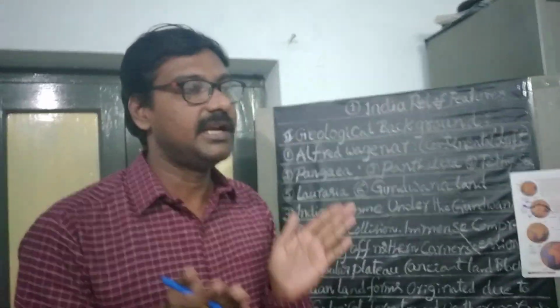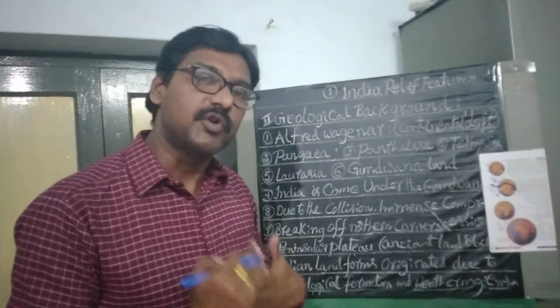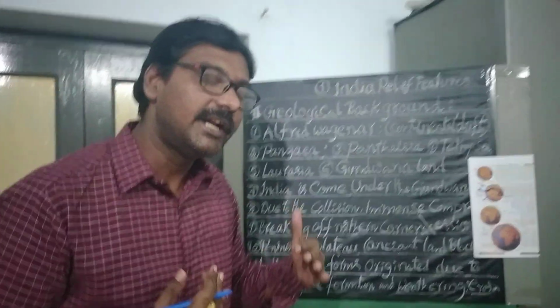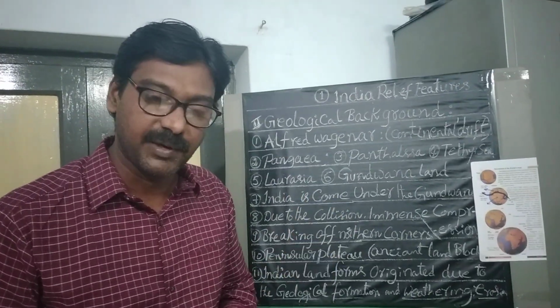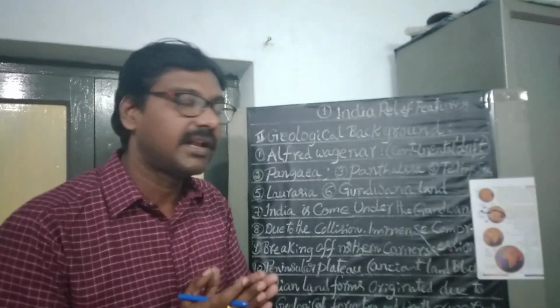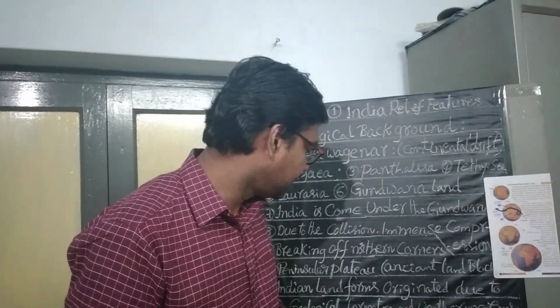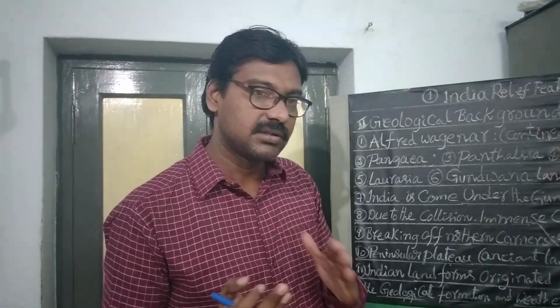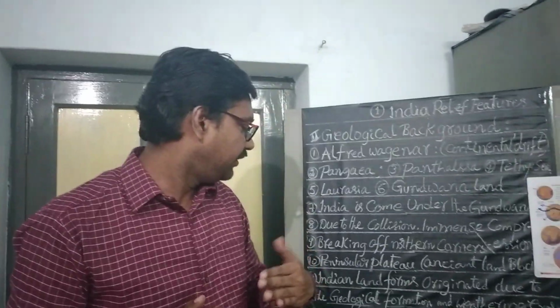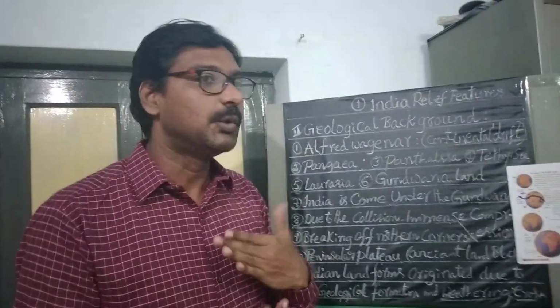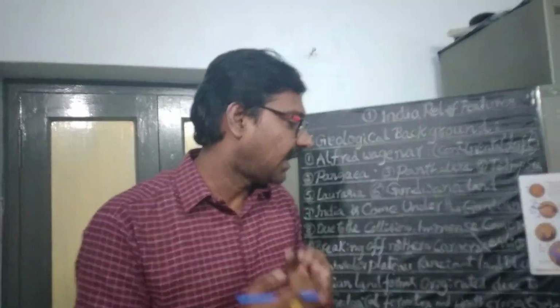At the time, our Indian plate moved towards the northeast and collided with the large Eurasian plate, and our India was finally created and modified into its present shape. Okay, children, this is the topic. I also told you how the Indian landforms were originated, due to geological formation and processes like weathering, erosion, and deposition.